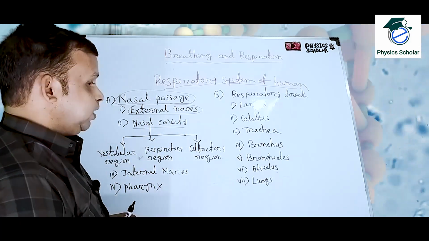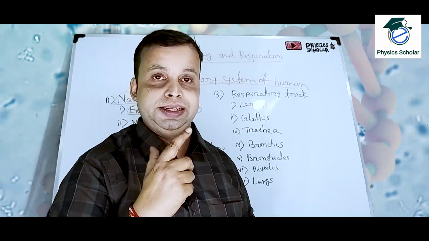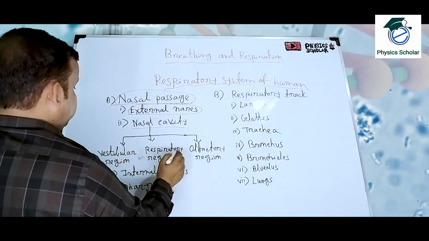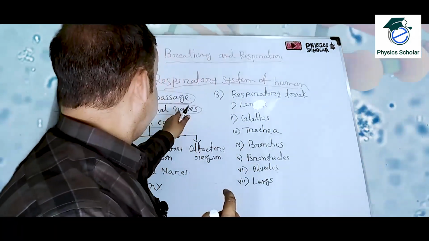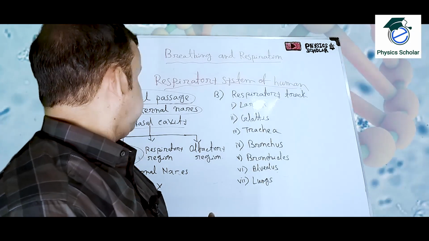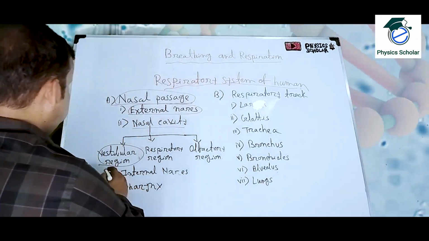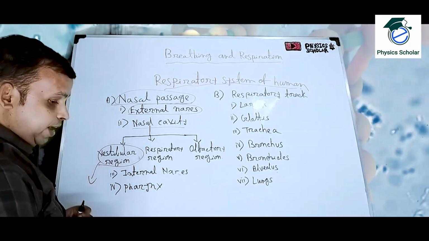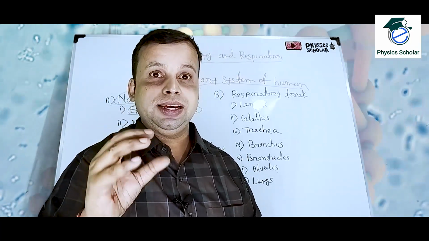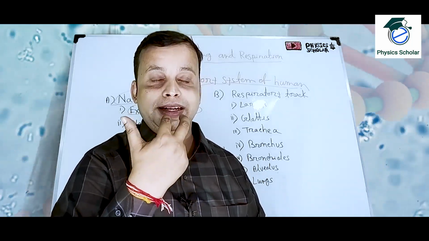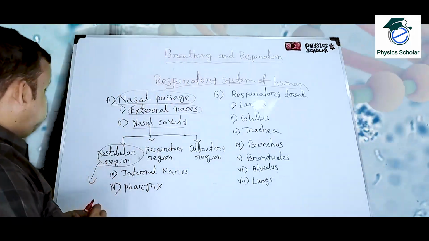Nasal cavity. Nasal cavity means the total path after the external nares. So the nasal cavity has three parts. The first part, just after the external nares, is the vestibular region. What is the function of it? The vestibular region has sebaceous glands which will secrete sebum. So it will purify the air. When the air enters from the atmosphere, this part will purify the air. Okay. So this is the vestibular region.